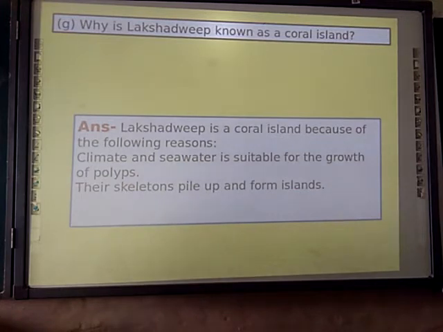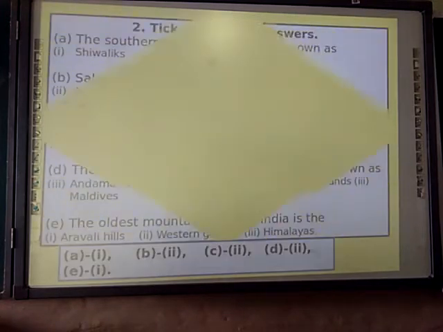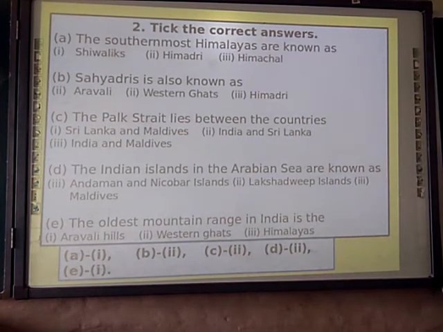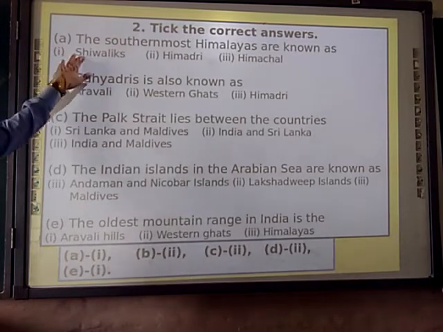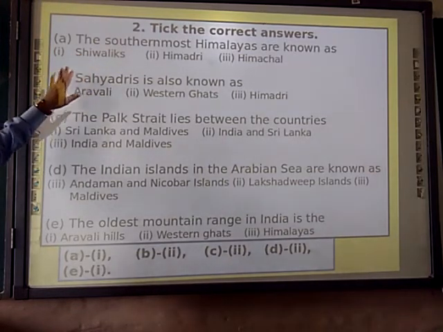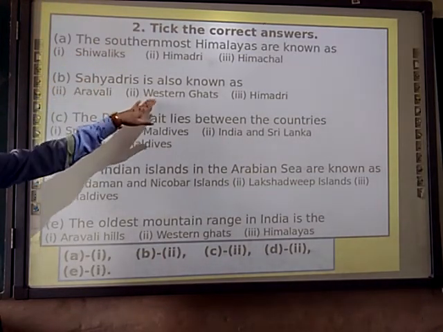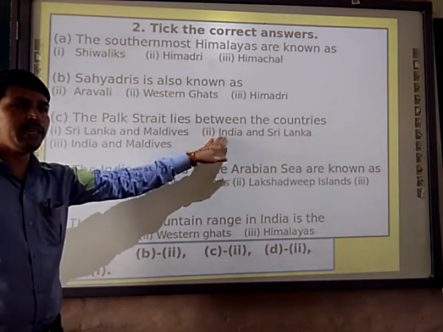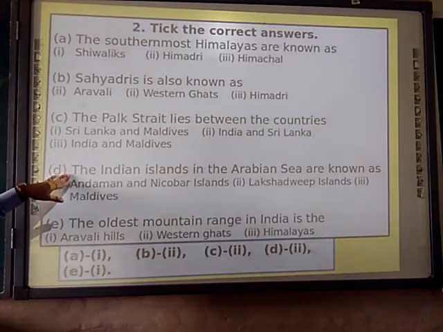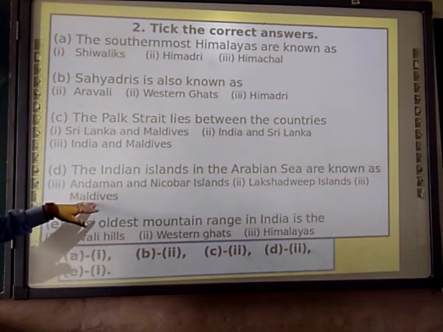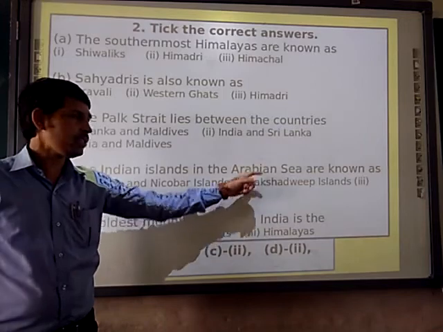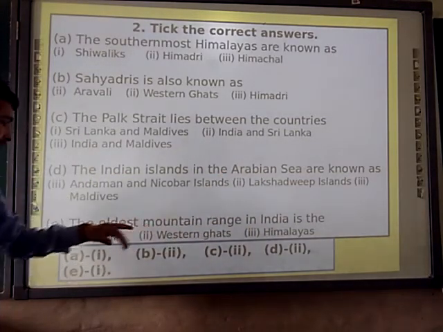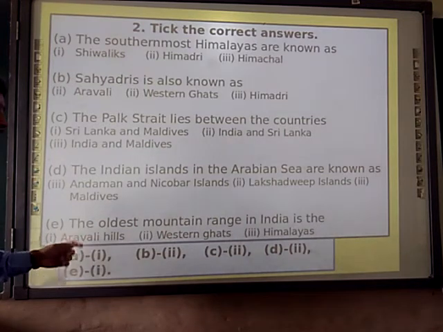Next, take the correct answer. For the first one, the answer is Shivalik, the southernmost Himalayan range. Here, Sahyadri is the Western Ghats. Then the Palk Strait is between India and Sri Lanka. And for Andaman and Nicobar, Lakshadweep and Maldives, the correct answer is Lakshadweep, which is situated in the Arabian Sea. Next, the last one, the oldest mountain range in India is the Aravalli Hills.